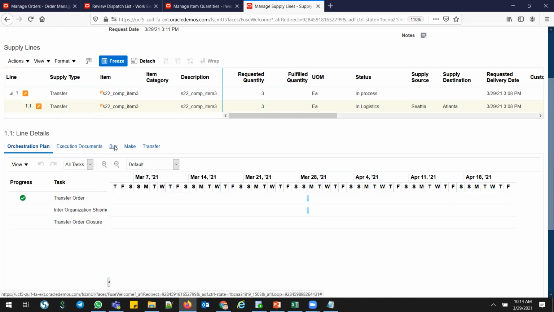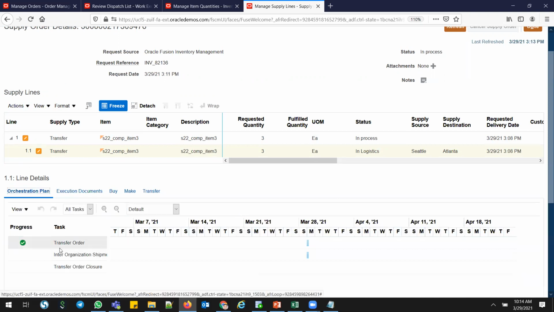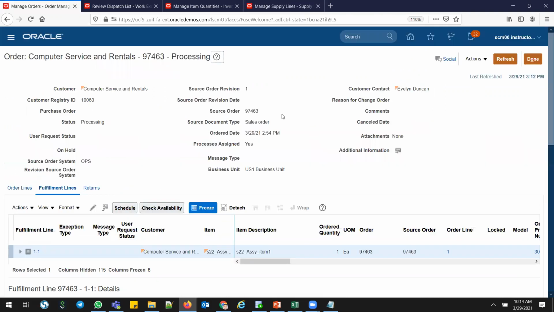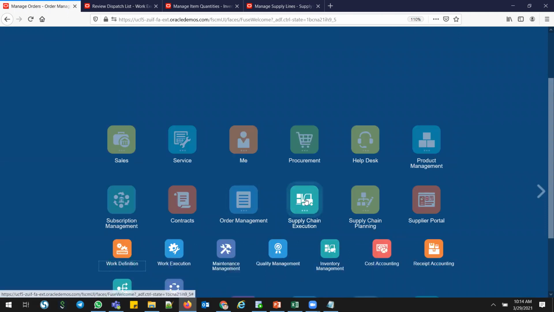So execution documents, you can see here the transfer order number, you can see all the details in this scope details. Let me go and ship confirm the transfer from 001 to 002. So go here, let me go to inventory, supply chain execution, inventory management.